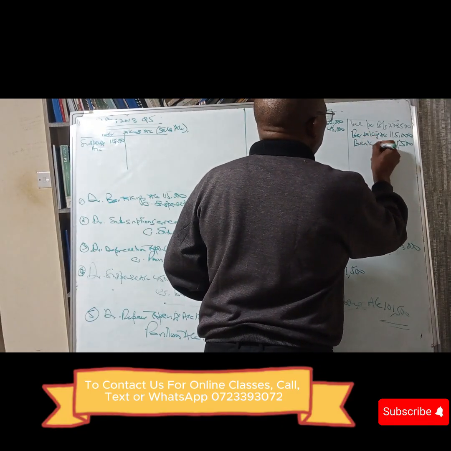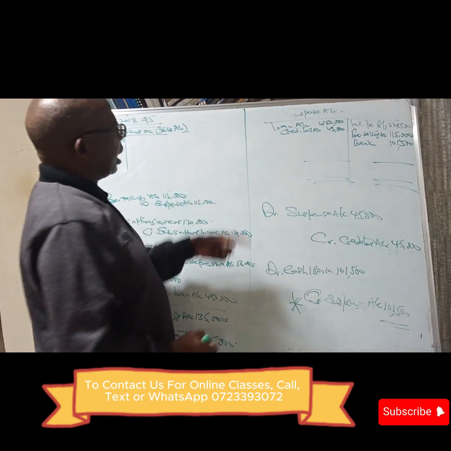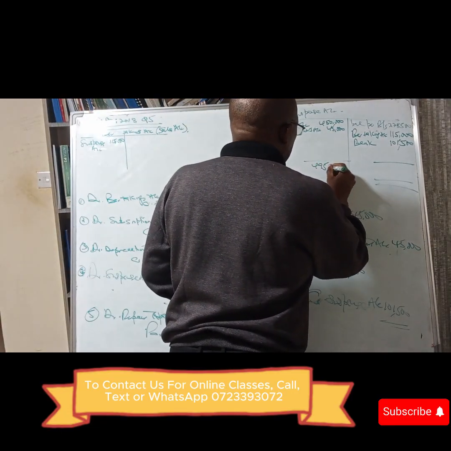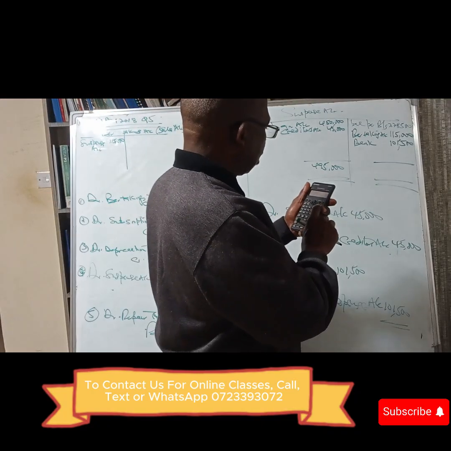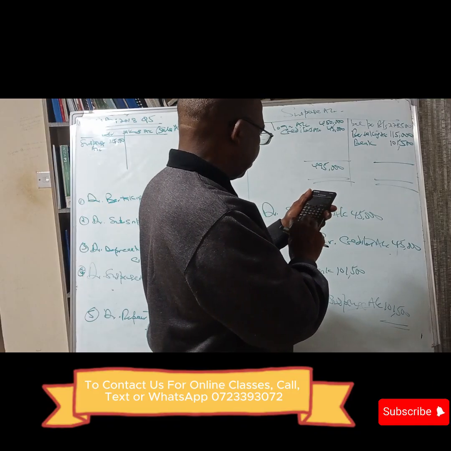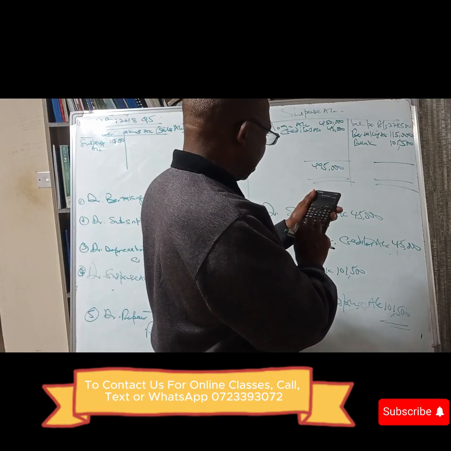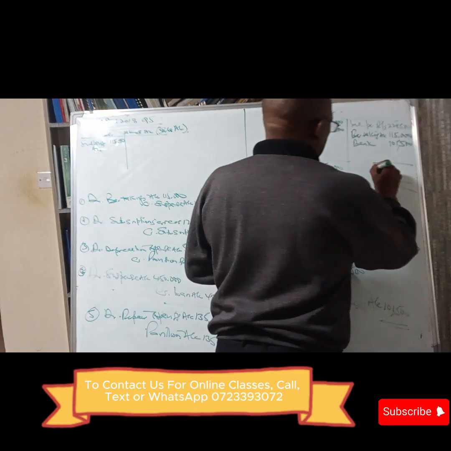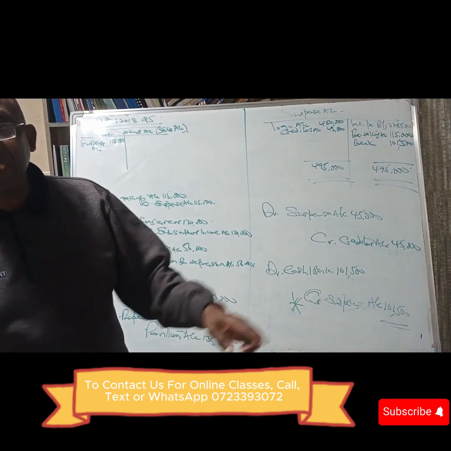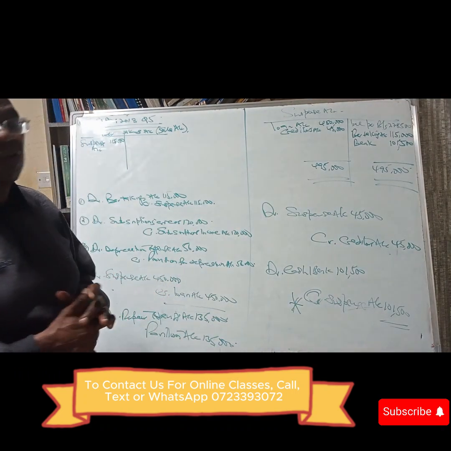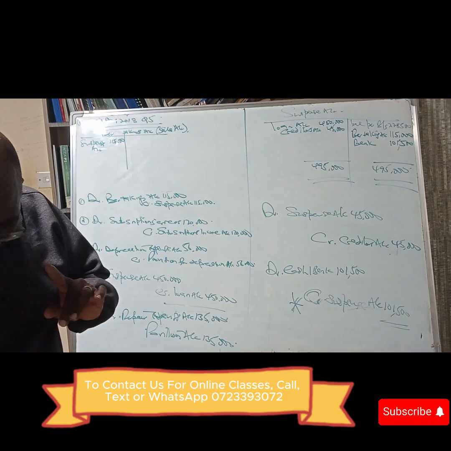Now we add the figures and find out whether the suspense account has a zero balance. If it has a zero balance, then it means we have resolved our errors. The figures are 278,500 plus 115,000 plus 101,500, and we get a figure of 495,000. By so doing, we are saying our suspense account has a balance of zero, and therefore the errors have been corrected. Then you are told finally to prepare the statement of adjusted surplus.